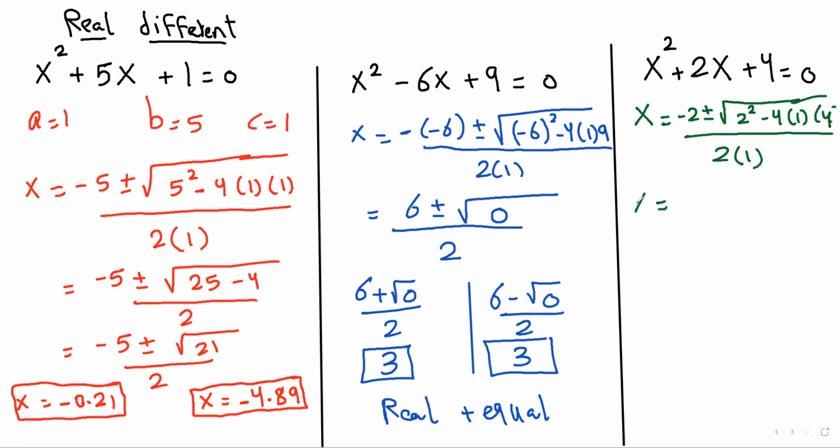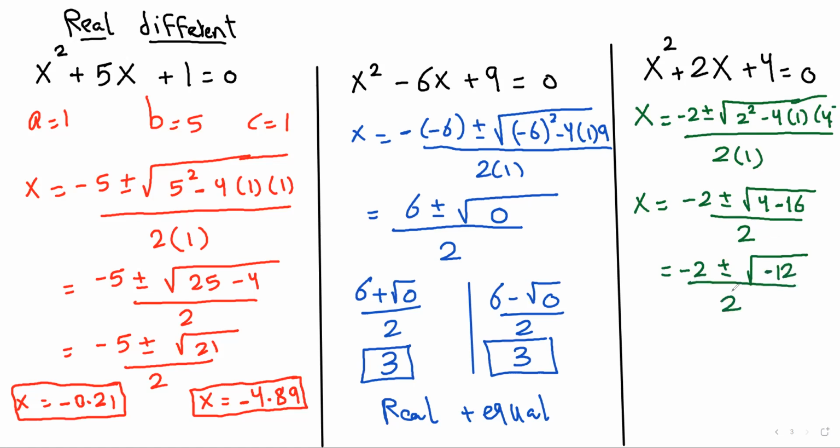So here x equals -2, positive or negative, the square root of 2 to the power of 2, which is 4, minus 4 times 1 times 4, which is 16, all divided by 2. So it's equal to -2, positive or negative the square root of 4 minus 16, which is -12, all divided by 2.